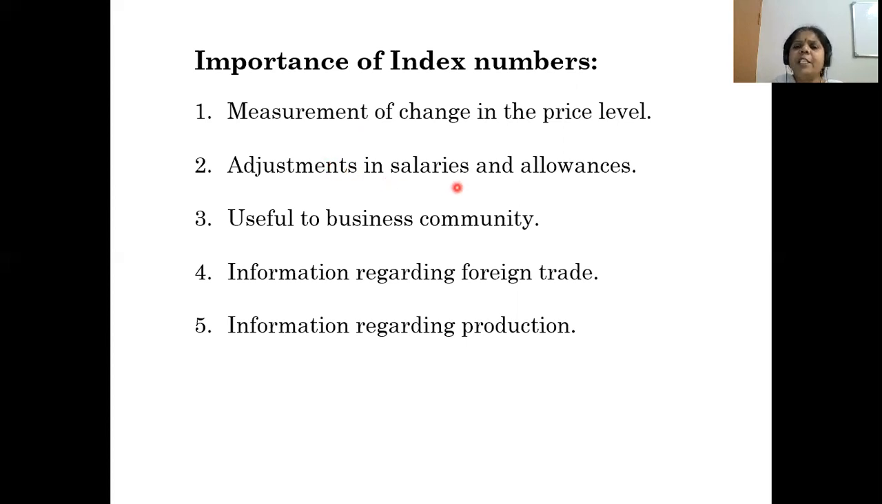Okay, adjustments in salaries and allowances. As I told you, cost of living.